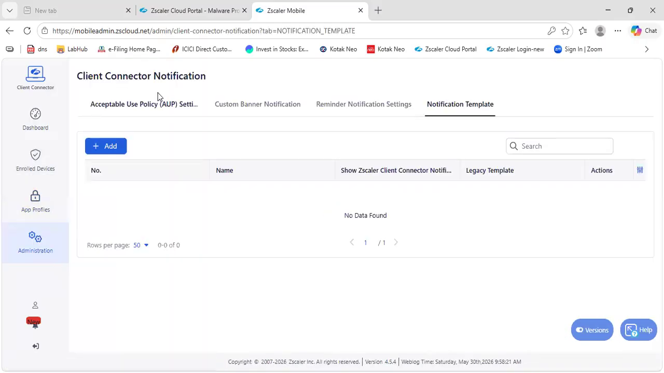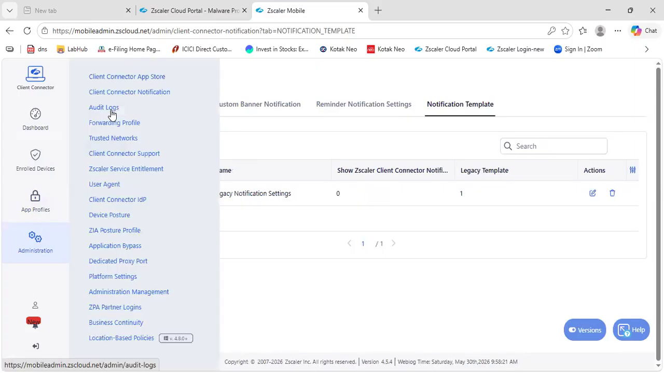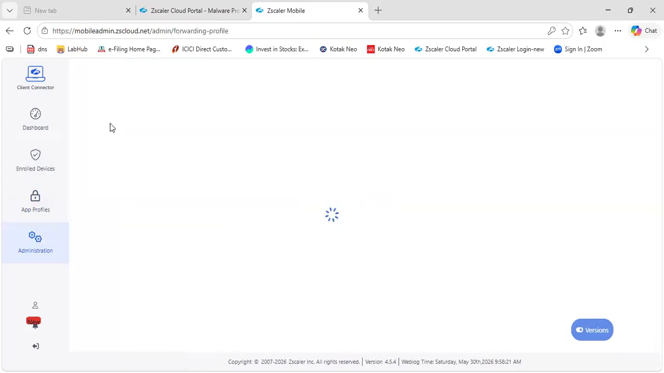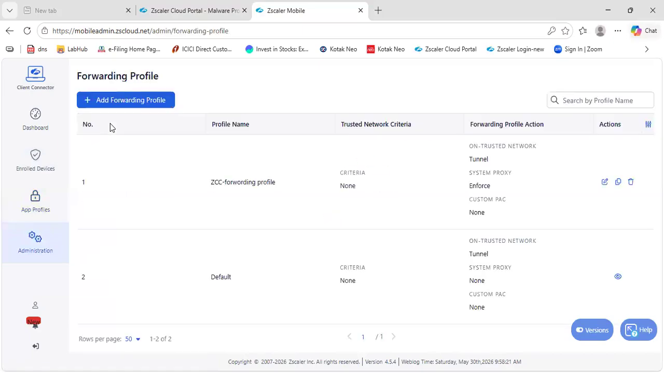Client connector notification, you can see audit log, if someone is making any changes or not. Forwarding profile, this is another important app profile. Forwarding profile, this is the most important part in Zscaler. App profile, forwarding profile, and PAC file. You have to create an app forwarding profile and then attach it to the app profile.